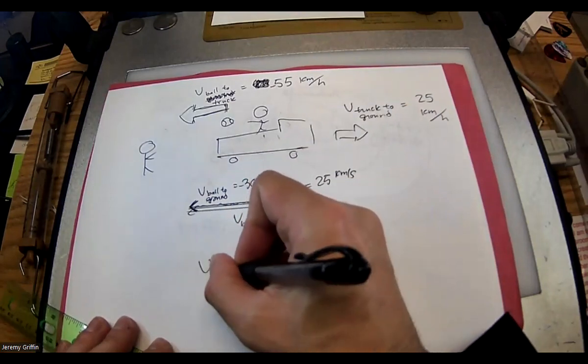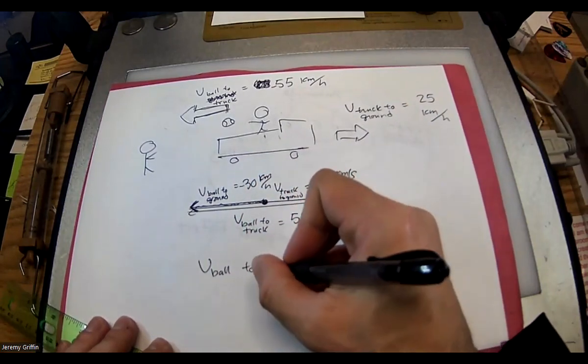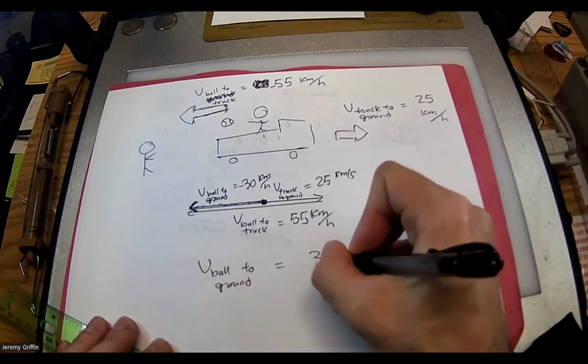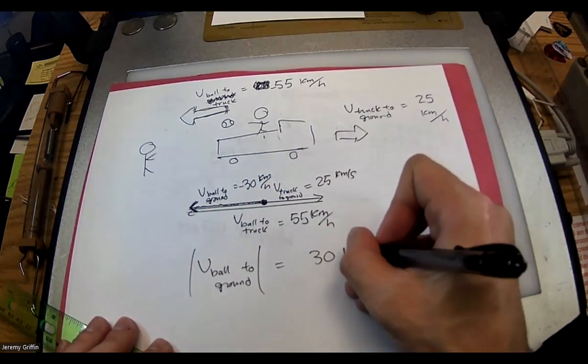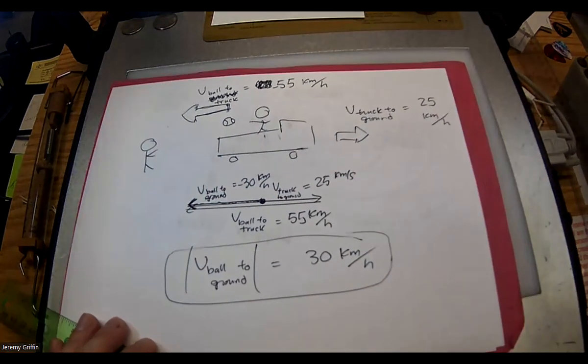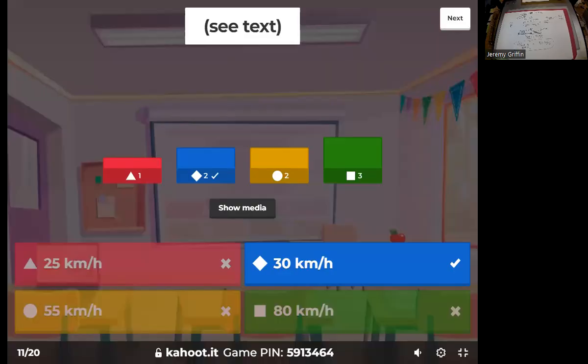So V ball to ground, we write it bigger, is 30. That's like the opposite value, right? Kilometers per hour. That's good. So there you go. That's just plain Newtonian relativity. So nothing to do with Einstein, really.